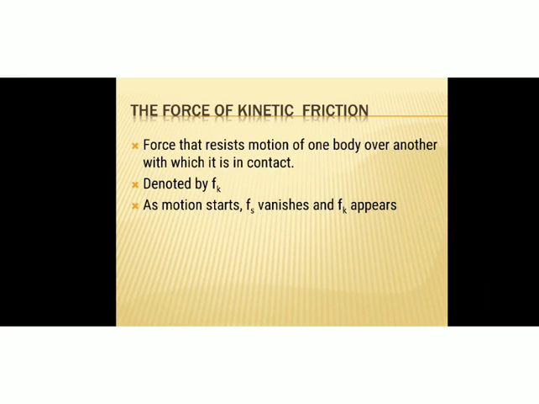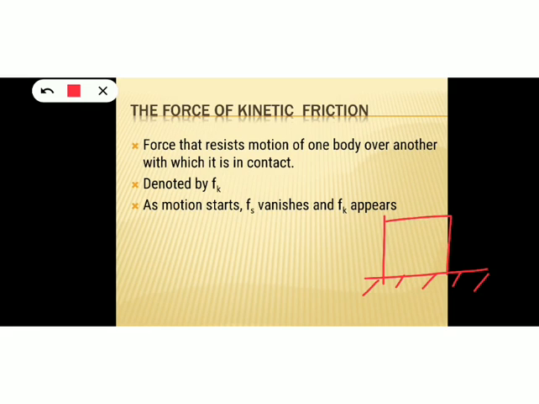Now, another type of friction is kinetic friction. So static friction is over, then another friction is kinetic friction. What do you mean by kinetic friction? In the previous example, we saw that when the two persons applied a force of 50 Newton, the box moved in this direction, isn't it? Once the box starts to move, which frictional force will act? Yes, kinetic friction will start to act on that object.